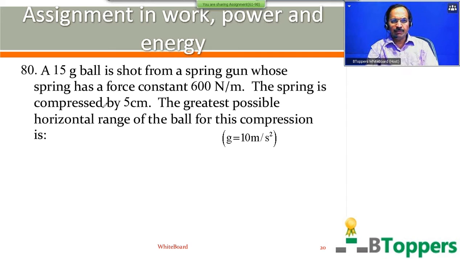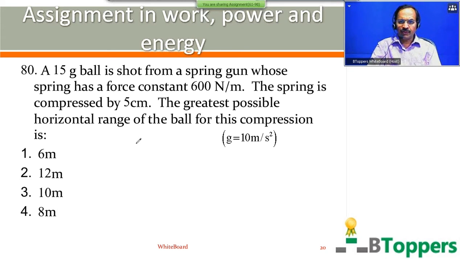A 15-gram ball is shot from a spring gun whose spring has a force constant 600 Newton per meter. The spring is compressed by 5 centimeter. The greatest possible horizontal range of the ball for this compression is. Take g as 10 meter per second square. You're shown 4 options on screen. Come on, take a pause and try this question.